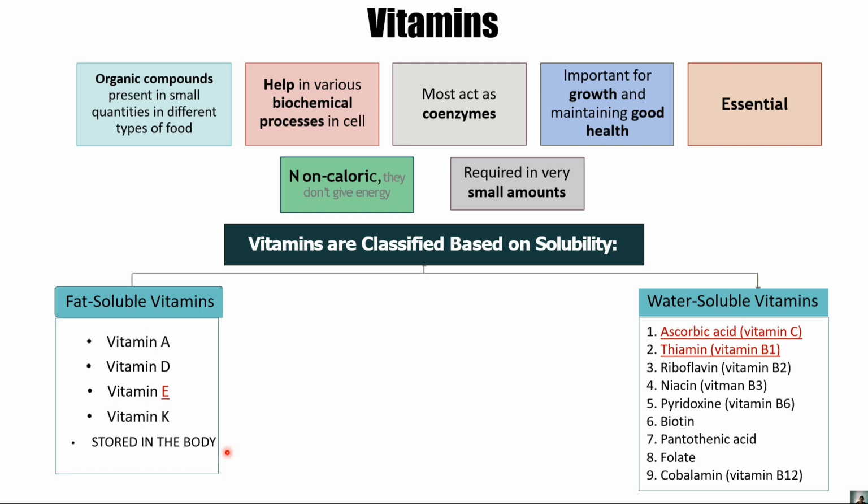Suppose इनका excess storage अपने body में हो गया, which causes the toxic health effect. Okay, and for water soluble vitamins, it is the B complex and the C vitamin. ये water में solubilize होके body से excrete हो जाती है.